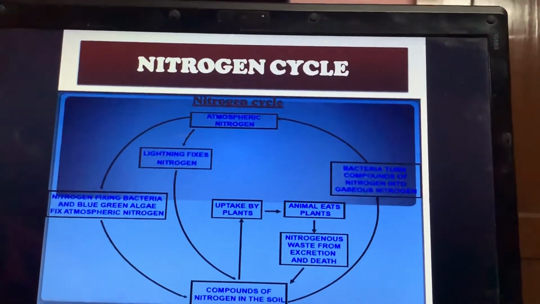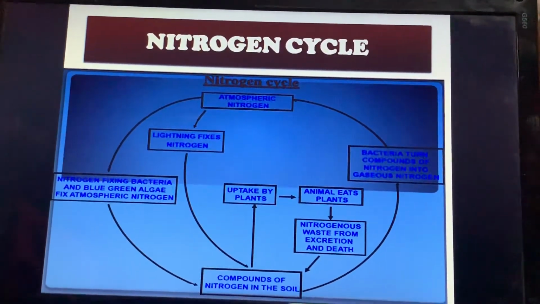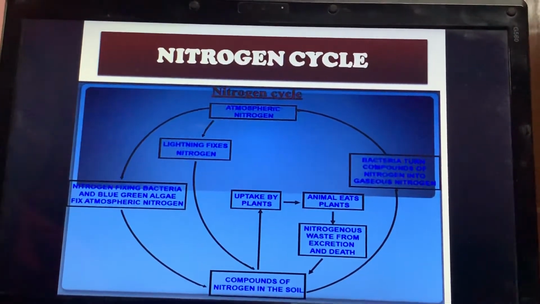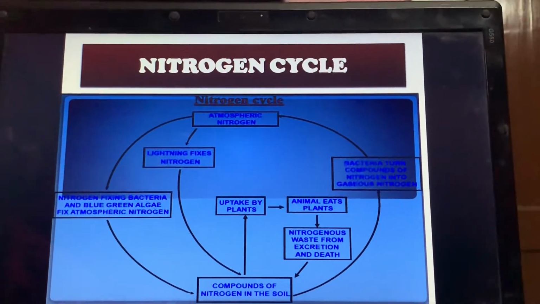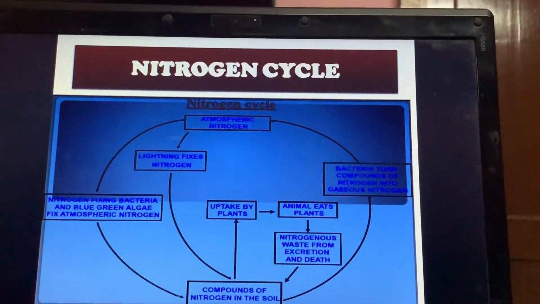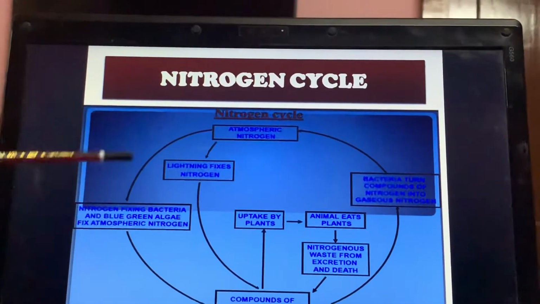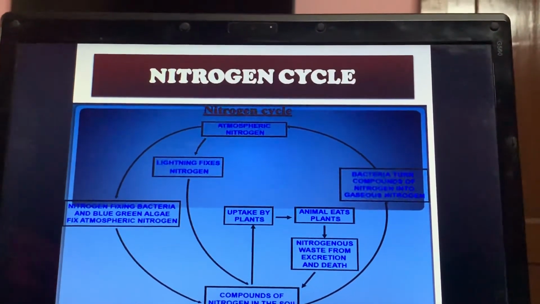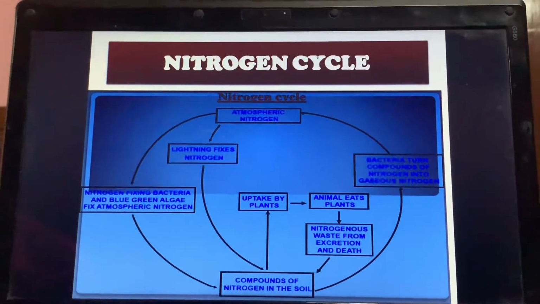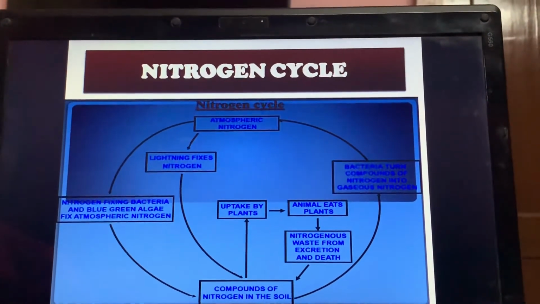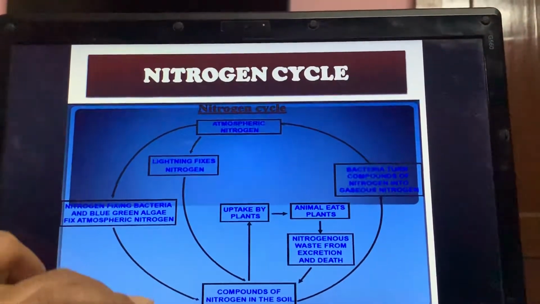So denitrifying bacteria convert nitrogen present in the soil in a usable form into atmospheric gaseous nitrogen. So again nitrogen reaches the air, and this cycle is maintained. That is why the percentage of nitrogen in the atmosphere remains constant, right? This is how the nitrogen cycle goes.